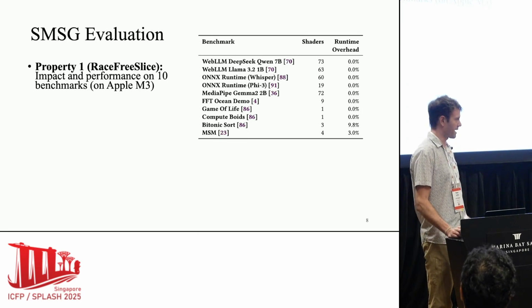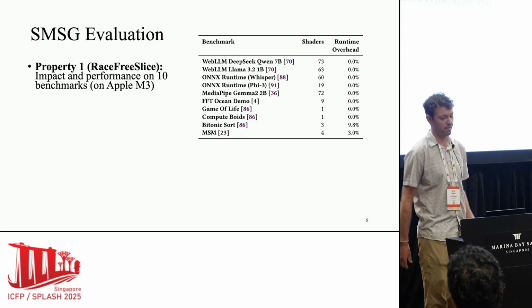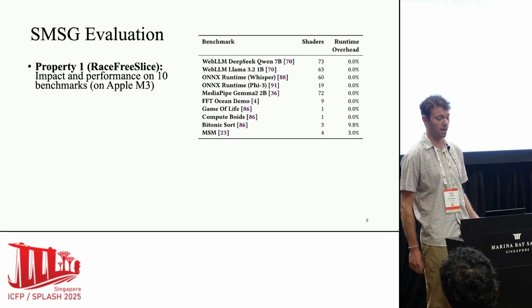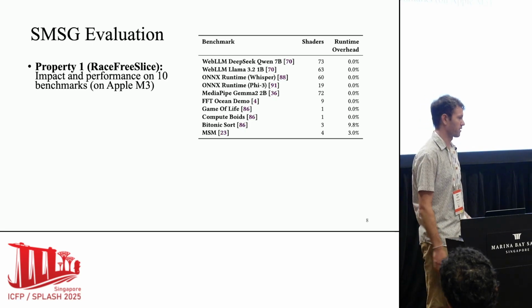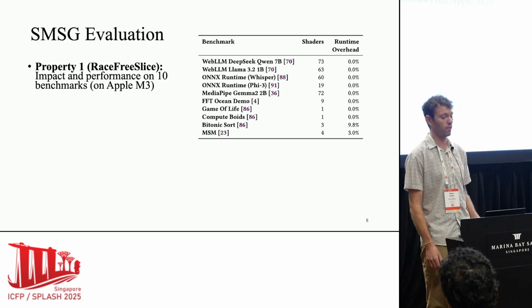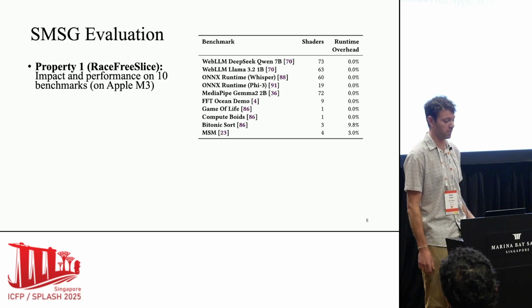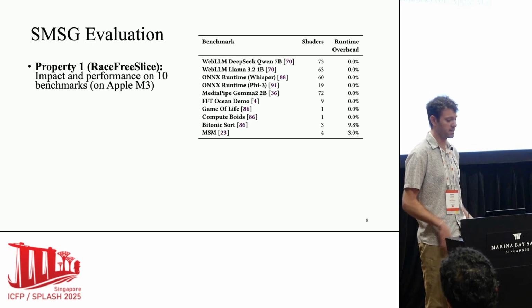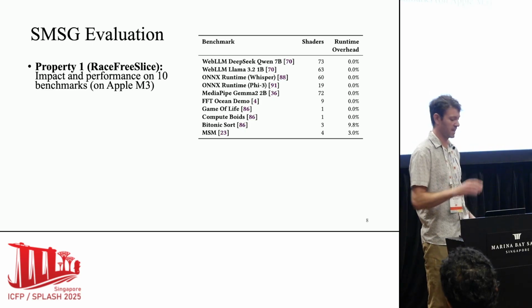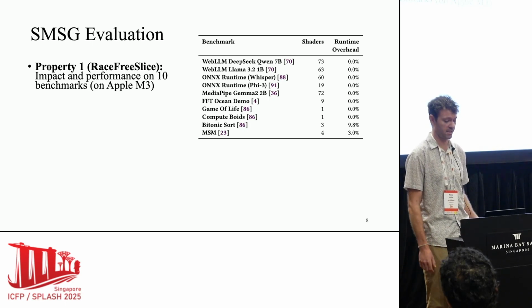So the other thing that might come up, and did come up as we were implementing, is that we're translating accesses to atomic, and we're adding these kind of restrictions on what data races can do. So what is actually the performance impact of that? The first thing we did is we evaluated the performance of property 1. Basically, once we've done this atomic translation, what is the overhead on existing programs?